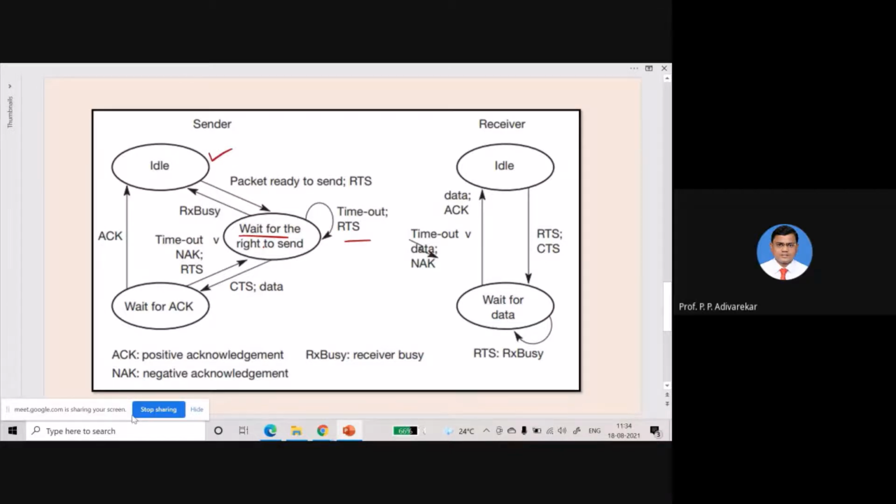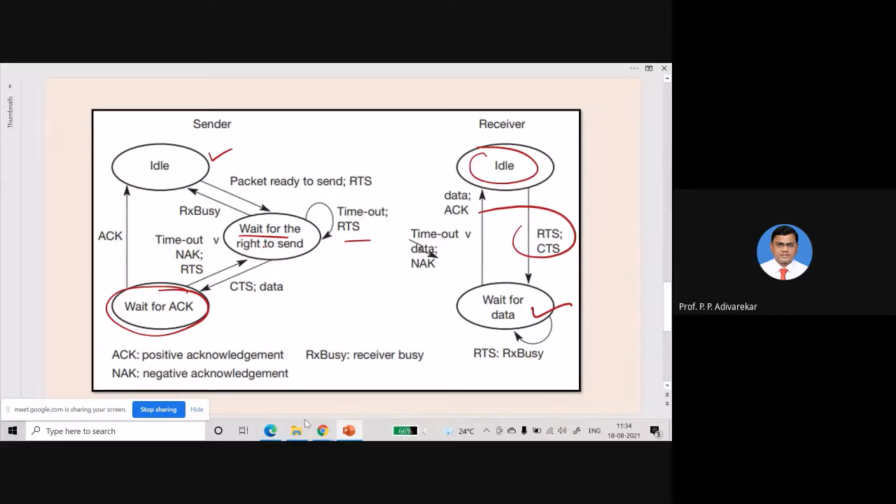The receiver is originally in the idle state, that is the first step for it. Once it receives the RTS, if it is free, it will respond with the CTS packet and wait for data, so it goes into the second step, wait for data. CTS is broadcasted. That CTS will be received by the sender, so it enters the third state, where after receiving the CTS, it transmits the data and stays in the wait state.